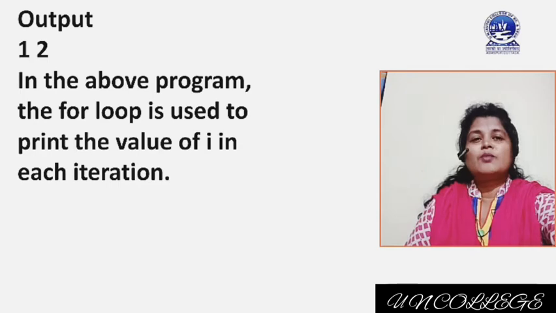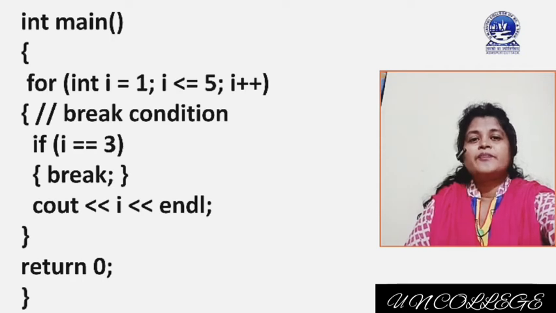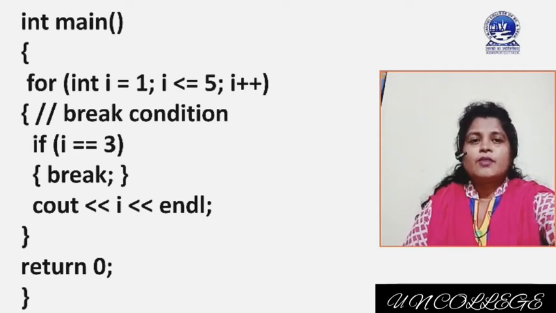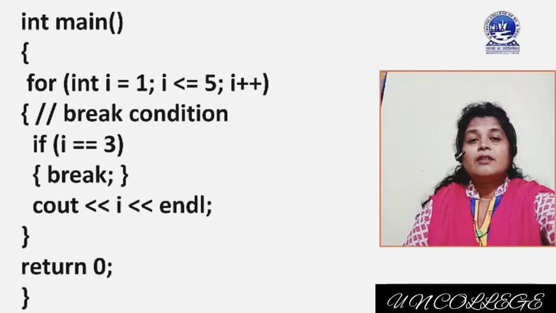When the program is executed, we will get output 1 and 2. Why? Because the loop starts from 1, no problem. The condition i less than equal to 5 is checked and satisfied. Now the control comes inside the loop, and inside the loop it checks if i equal to 3.